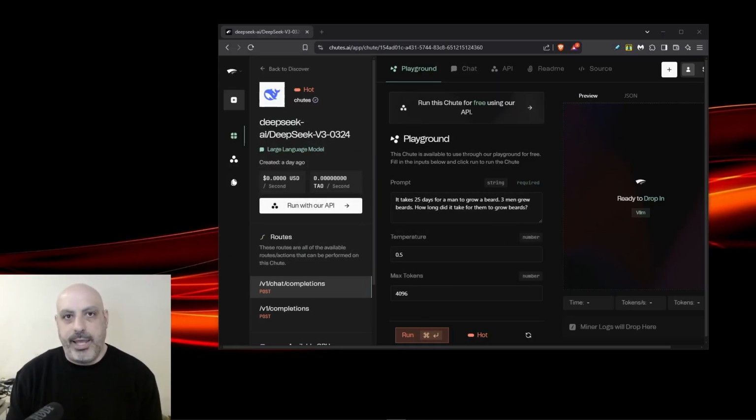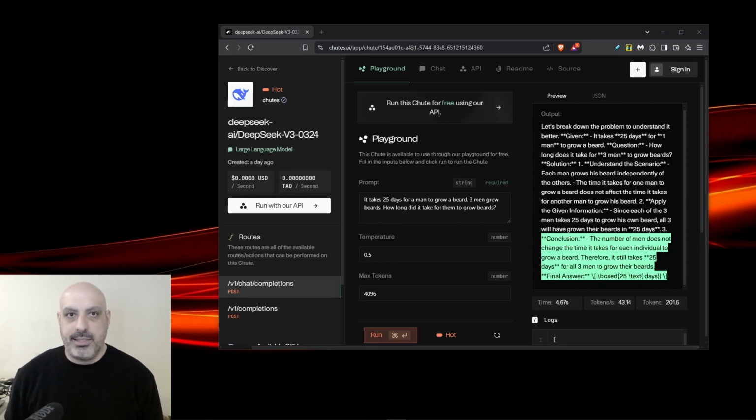Next is a question where the answer could assume serial or it could assume parallel. Some AIs actually note both, and some pick one or the other. It takes 25 days for a man to grow a beard. 3 men grew beards. How long did it take for them to grow beards? In this case, it is assumed parallel and that it would take 25 days for all 3 men to grow beards, and it disregarded serial.